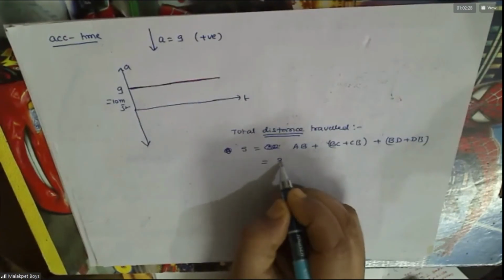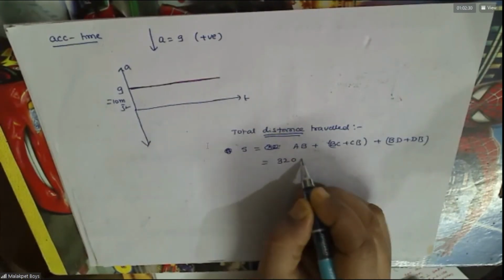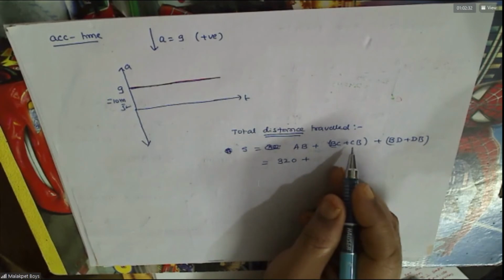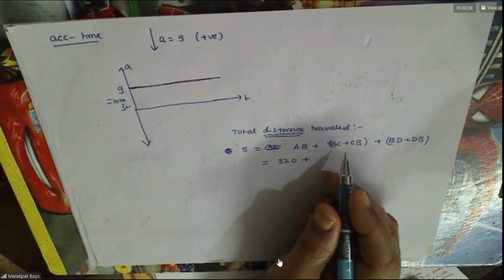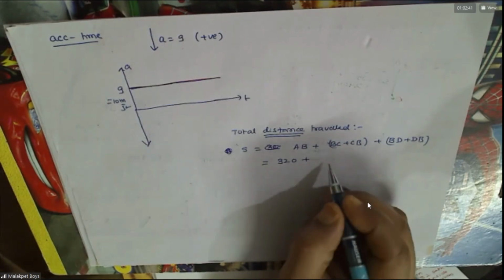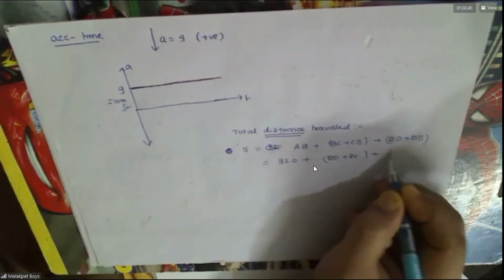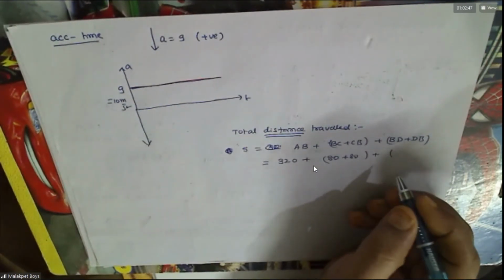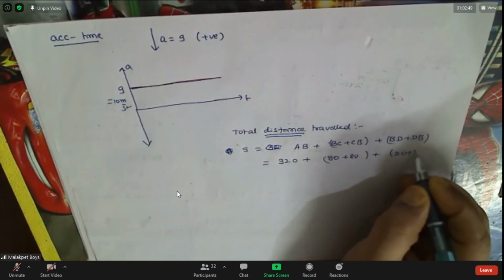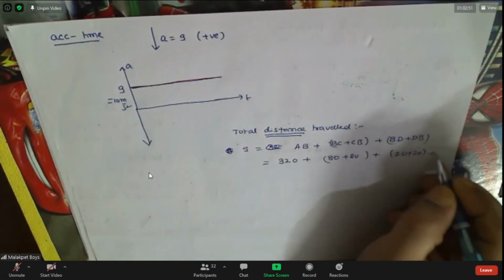This is how much? 320 plus, it becomes half, we learn, no? 1/4, no? So this becomes 80 plus 80. Again, 1/4 means it becomes what? 20 plus 20, so on.